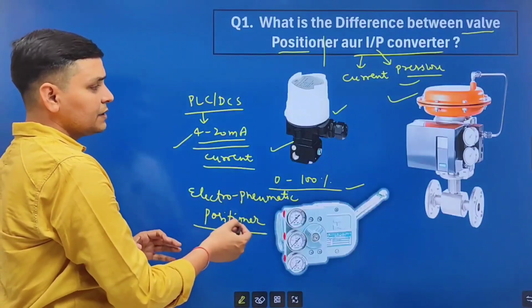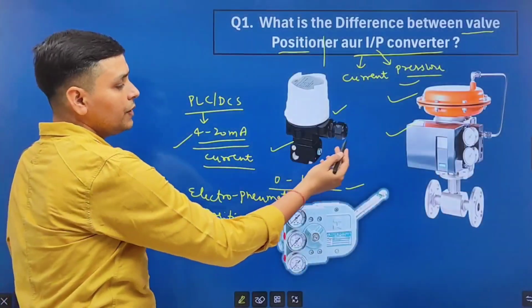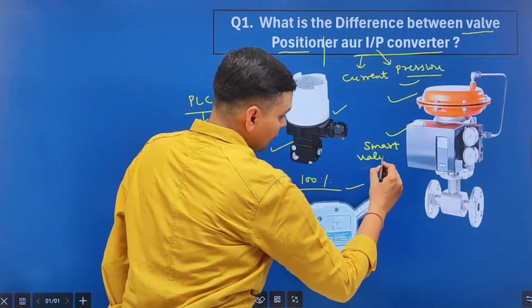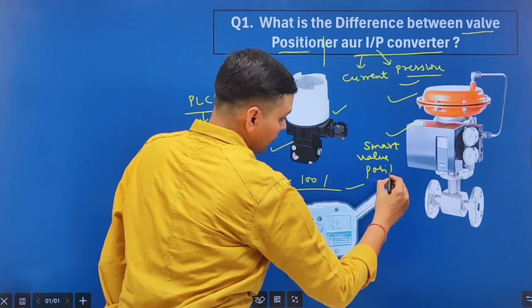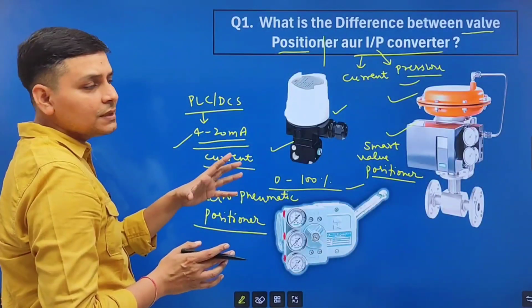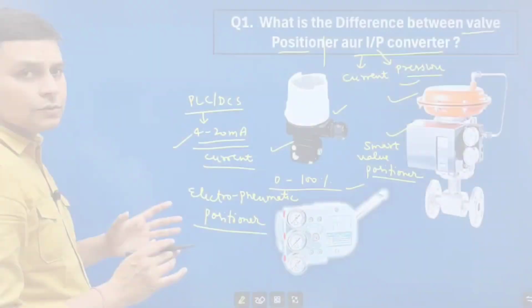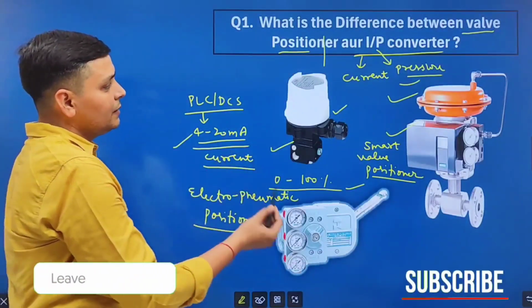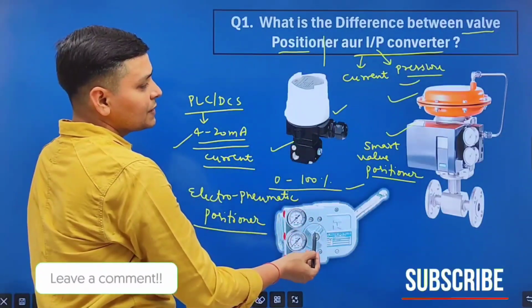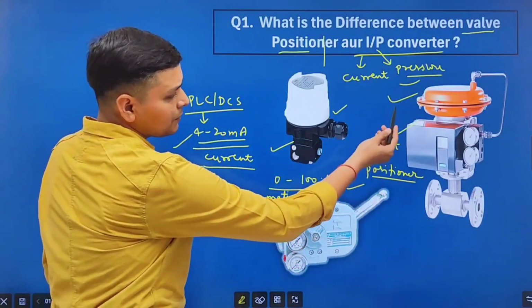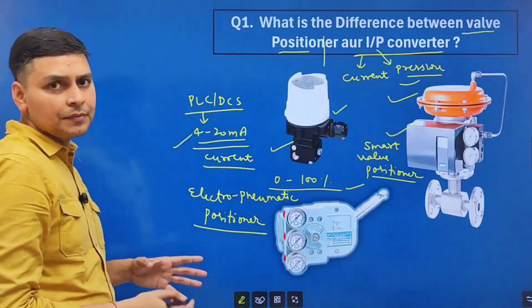Nowadays, electropneumatic positioner has become smart, so we use smart valve positioner. In smart valve positioner, we can also take valve feedback into account. So you people reply whether I2P converter or valve positioners are used in your industry, or electropneumatic positioner or smart positioner is used in your industry.